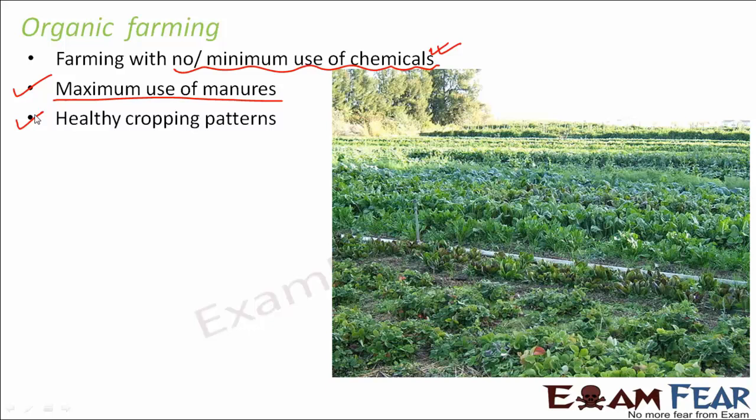Now we will discuss healthy cropping patterns in more detail in our higher classes. For now you should just know that there is this concept of organic farming where we use minimum chemicals. In fact, sometimes we do not try to use any chemicals at all. So in this case, whatever fruits or vegetables come out of this farming are free of insecticides or pesticides or any sort of chemicals.